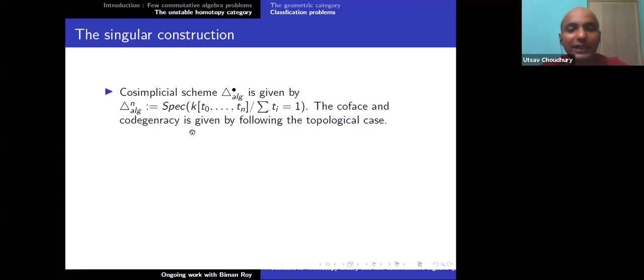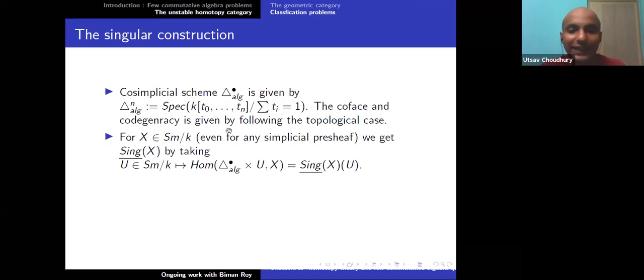And the coface and co-degeneracy maps are given by following the topological space. So say, for instance, a face. Delta n algebraic will have Delta n minus 1 sitting there, but in n plus 1 ways. How do you get these n plus 1 ways? Because the points here are points inside A^(n+1), so there are n plus 1 tuples. From n to n plus 1 tuples, you just make the i-th coordinate 0. So you get these face maps.